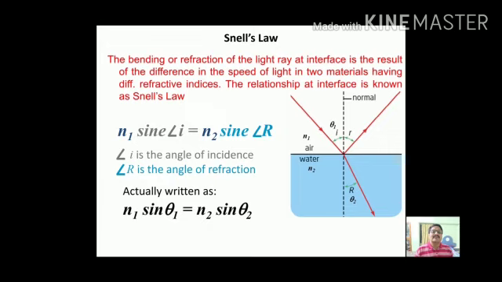This can be written as N1 sin theta 1 is equal to N2 sin theta 2. This is also called the equation of Snell's law. The normal is the line drawn at the point of intersection of the incident ray and the boundary line.